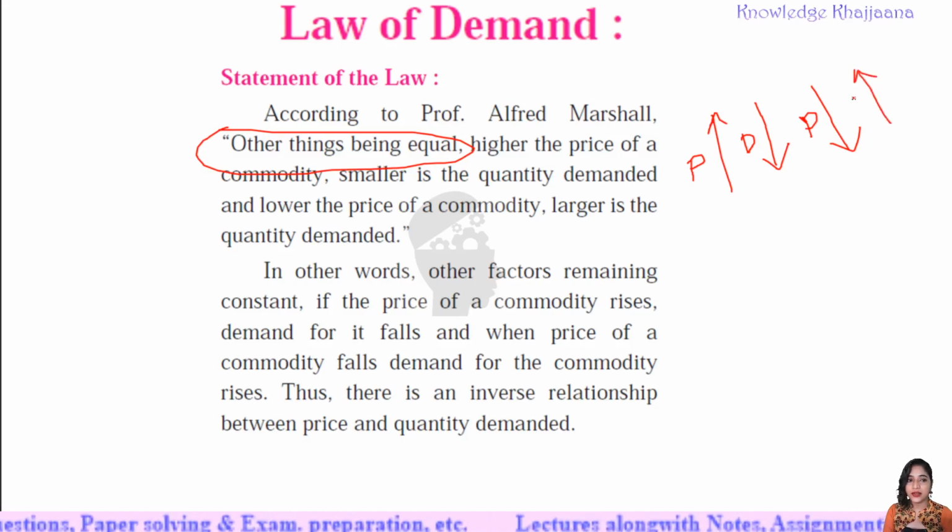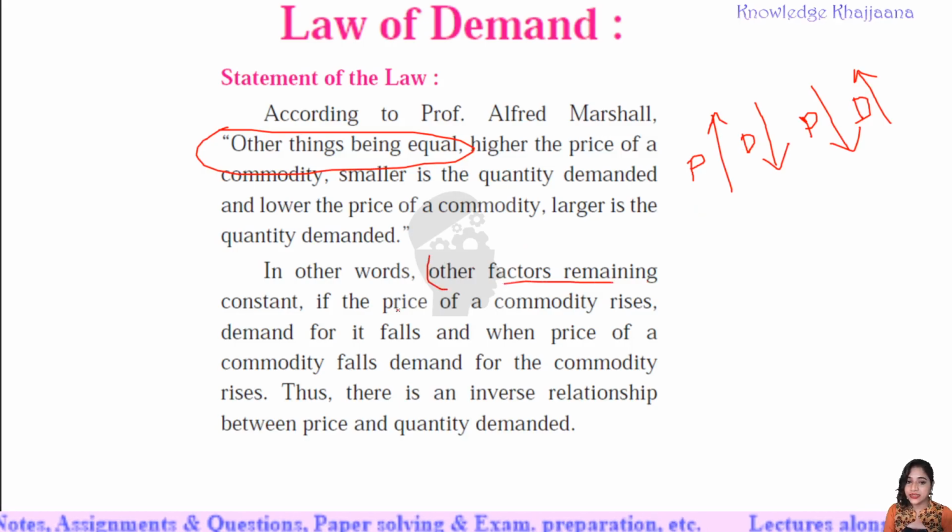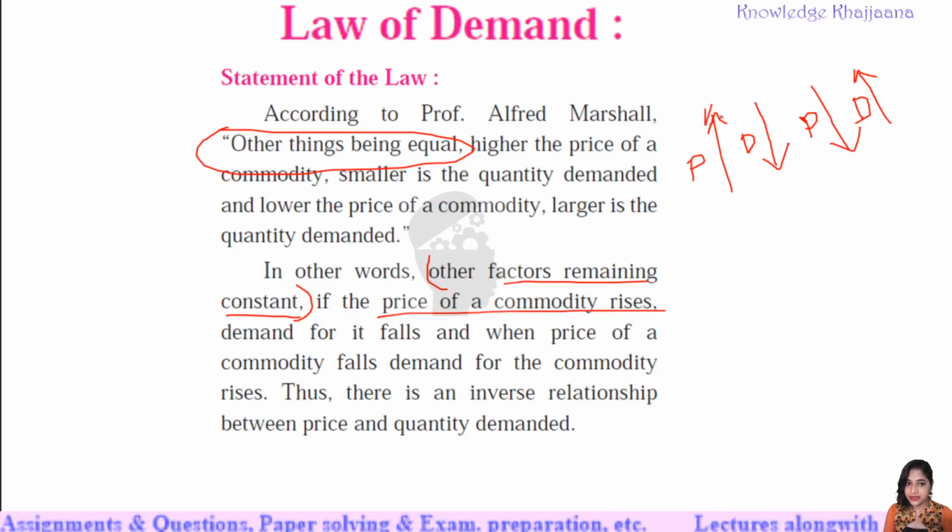This law is established by Professor Alfred Marshall. In other words, other factors remaining constant. When this law is established, when other factors are remaining constant, then and only then, if the price of a commodity rises, demand for it falls, and when the price of a commodity falls, demand for the commodity rises. This is the basic law of demand, and it suggests an inverse relationship between price and quantity demanded.